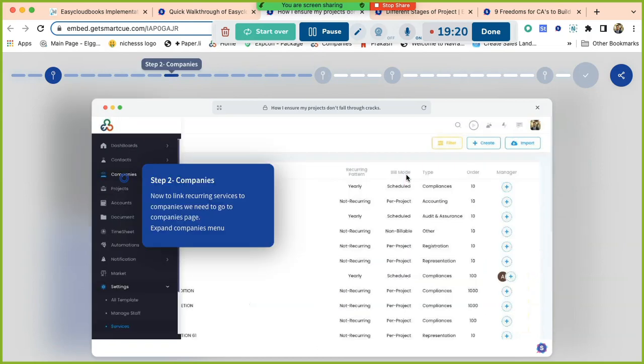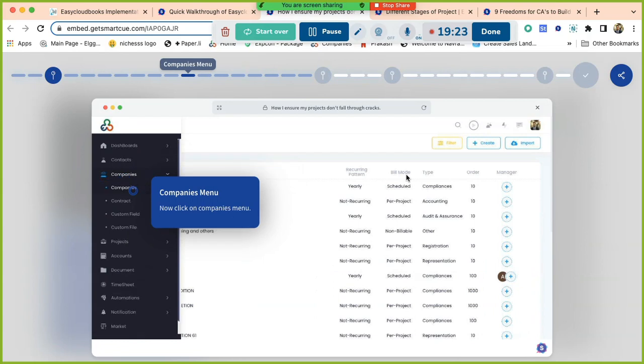Suppose on the company page we can create a client. Here you can create a client. Now that client will be having zero service. We are onboarding this new client, Ramesh Chandra, and we want to offer GST return service. What are we supposed to do? We are supposed to link the service. We'll link that service. Now, on linking the service, will the project get created? No, it will be created on the scheduled date.